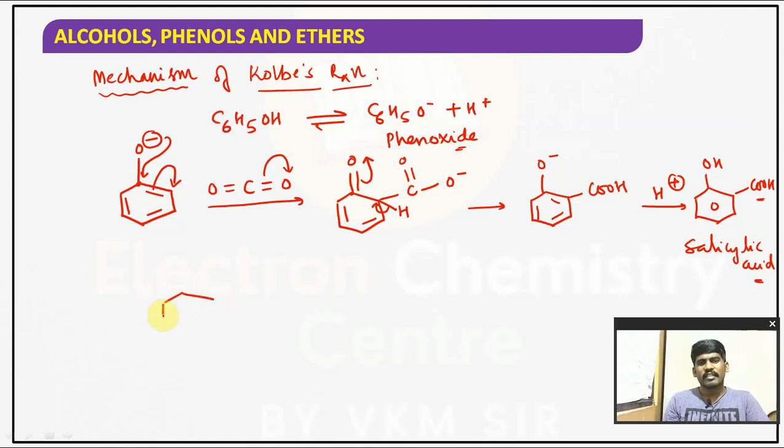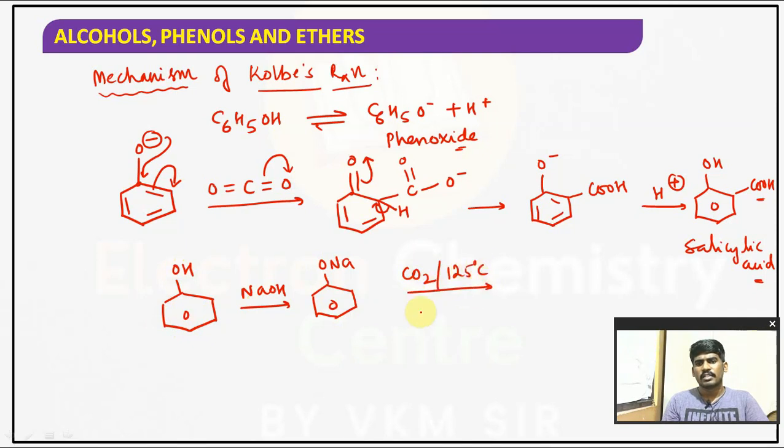See, whenever they give the reaction in board examination, simply write phenol treated with NaOH. It forms C6H5ONa, treated with CO2 at 125 degrees Celsius around, 4 to 6 atmospheric pressure.